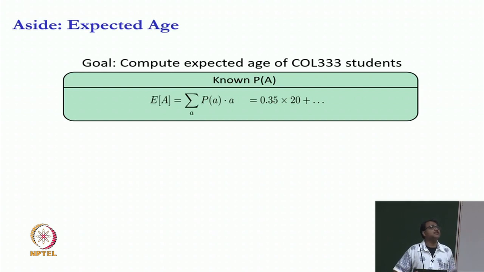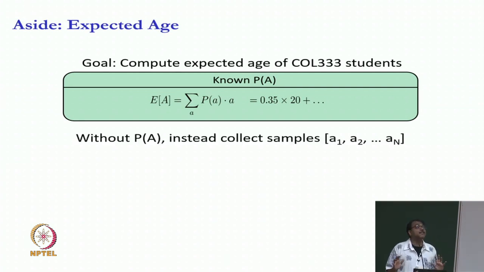Suppose I do not tell you the probability of the age. What would you do? Come on, the question is clear, right? I am not giving you the probability of the age. So, what will you do? Ask people. You ask somebody, they say 20, you ask another person, they say 21, you ask somebody else, they say 20, you ask somebody else, they say 19, you get this data. So, you have now generated samples for the age A1, A2 up to AN. What do you do next?